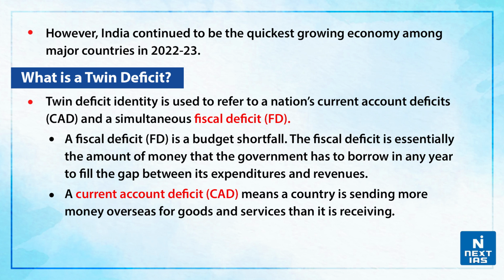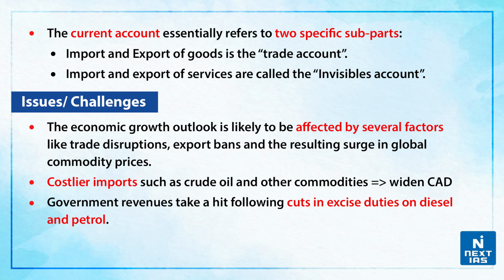Whereas a current account deficit means a country is sending more money overseas for goods and services than what it is receiving. Now, the current account essentially refers to two specific subparts. First one is import and export of goods, that is the trade account. And then we have import and export of services that are known as invisible accounts.